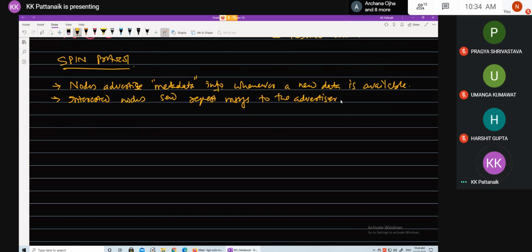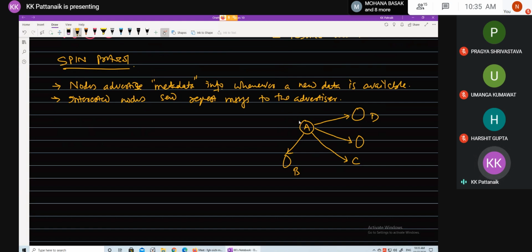To the advertiser, right? So it can be seen that if node A has, let's suppose, B, C, D as its neighbors, whenever a new data point arrives or it senses a new data point, then it advertises the metadata. Let's suppose this is temperature.